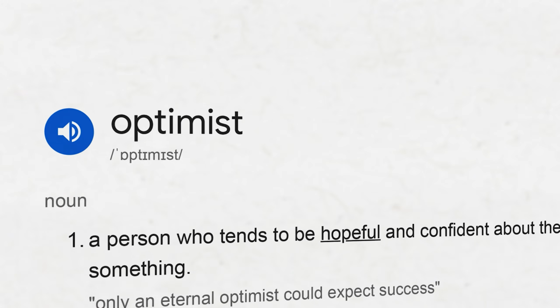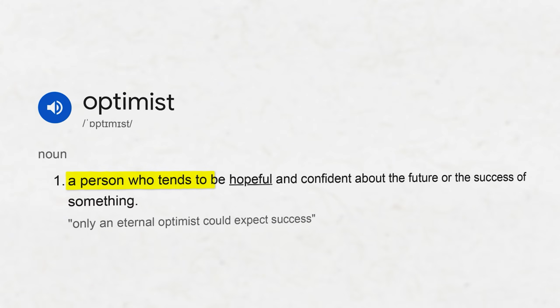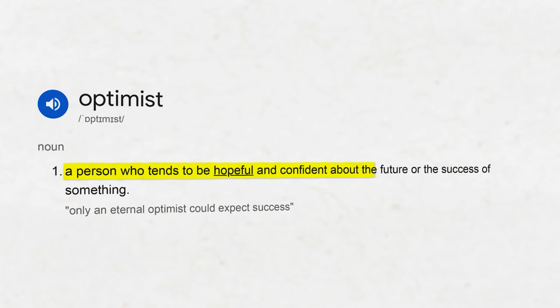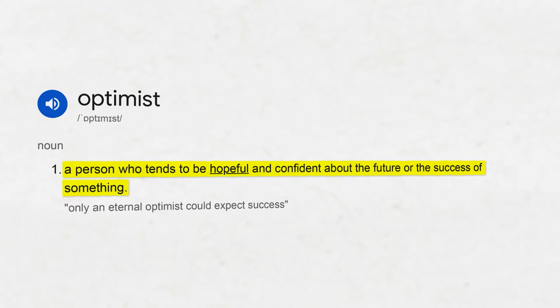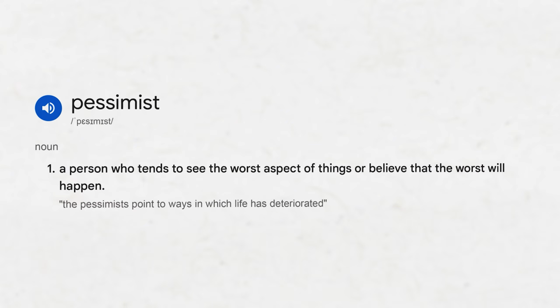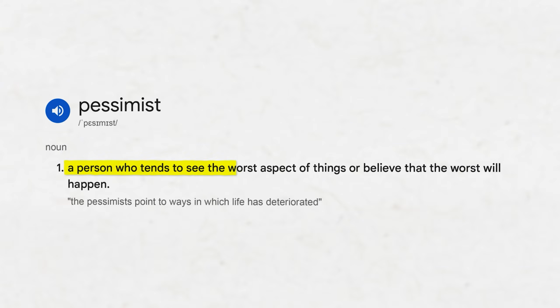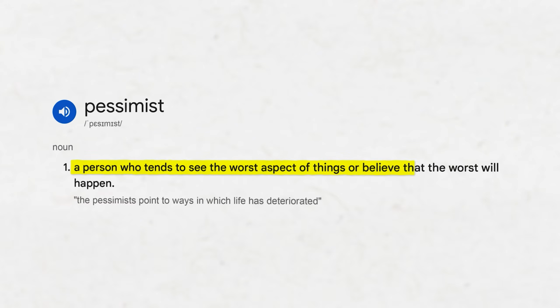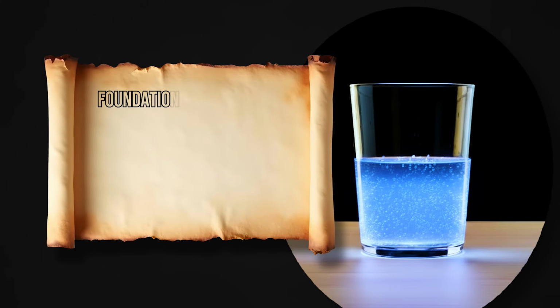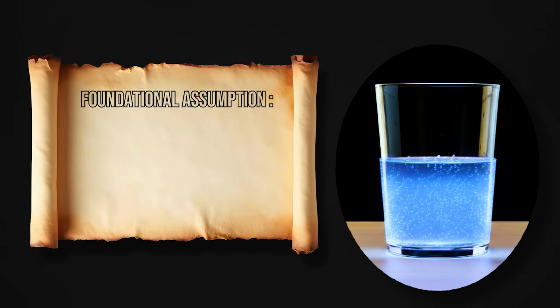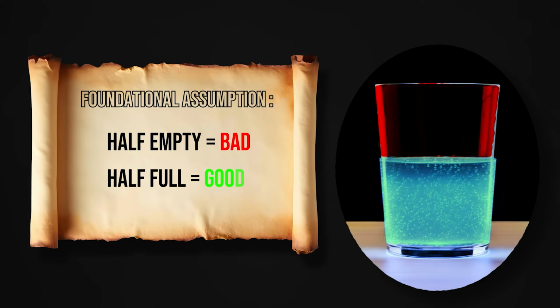An optimist, by definition, is a person who tends to be hopeful and confident about the future or the success of something. A pessimist is a person who tends to see the worst aspect of things, or believe that the worst will happen. Without getting too philosophical here, we must understand the first foundational assumption, which is that seeing a half-empty glass is to see the worst aspect, rather than the more hopeful point of view that it is half full.